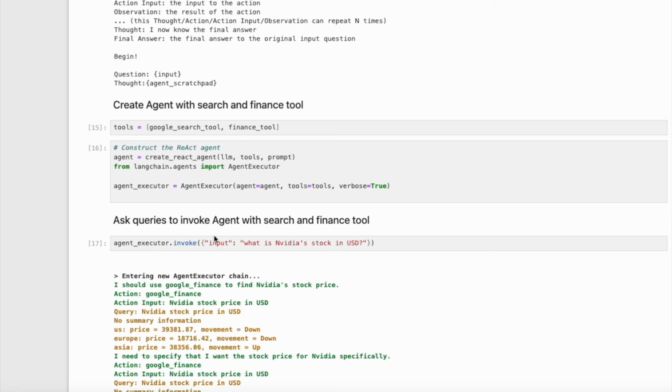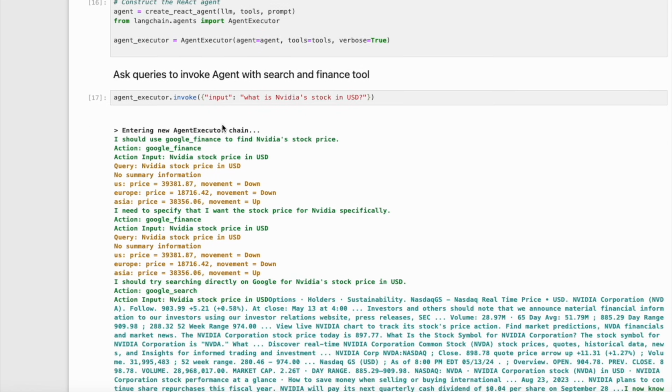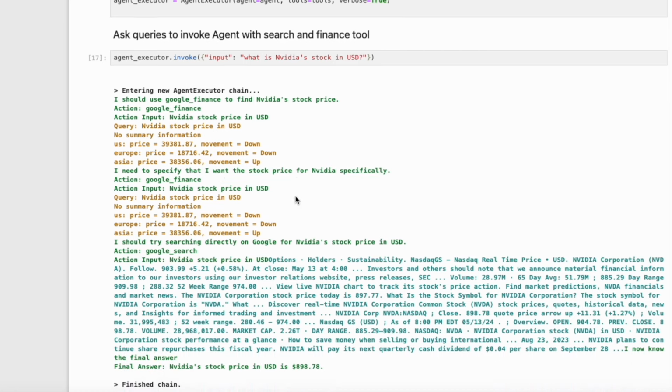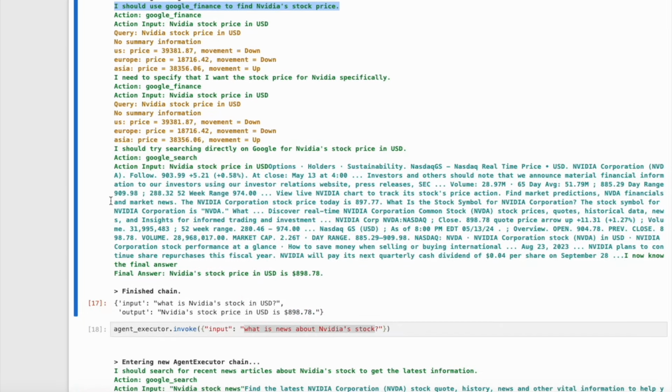Let us interact with LLM. Let us ask queries to invoke agent with Search and Finance tool. Let us ask what is NVIDIA's stock in USD. The LLM starts thinking. It thinks, I should use Google Finance to find NVIDIA's stock price. I need to specify that I want the stock price for NVIDIA. It uses the Google Finance tool to find the stock price. Finally, it says, I now know the final answer.